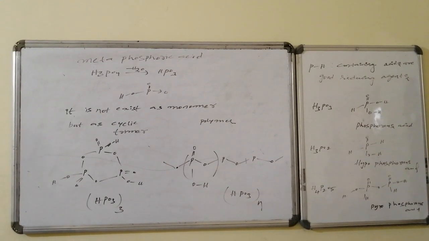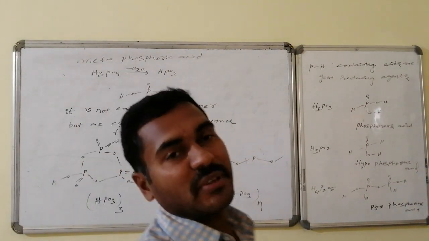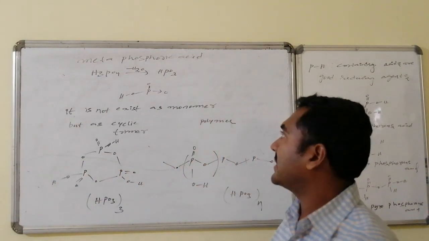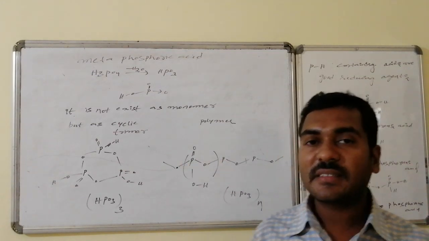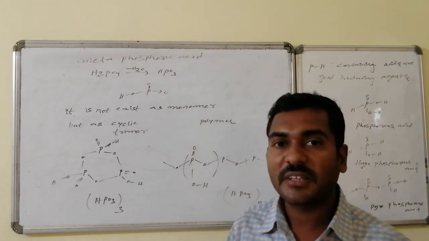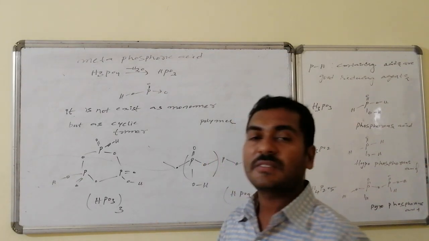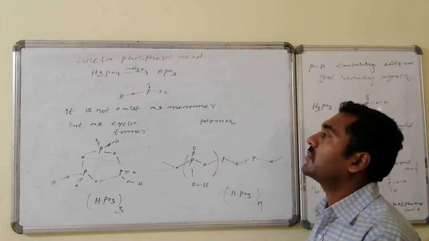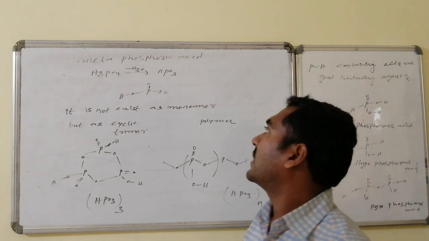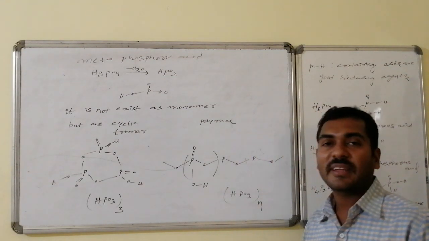The special case of phosphoric acid is metaphosphoric acid. Metaphosphoric acid is formed from phosphoric acid by losing a water molecule from the discrete system. Phosphoric acid is H3PO4. With the elimination of a water molecule, it is converted to HPO3, that is said to be metaphosphoric acid.